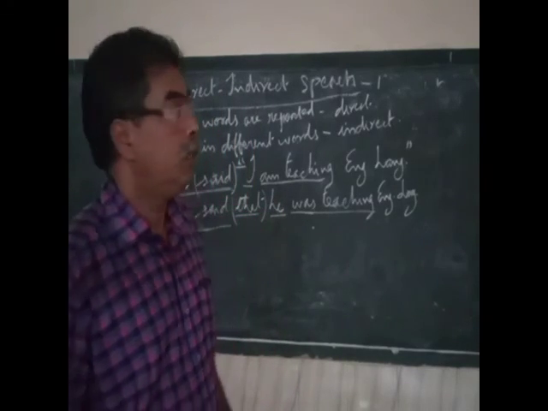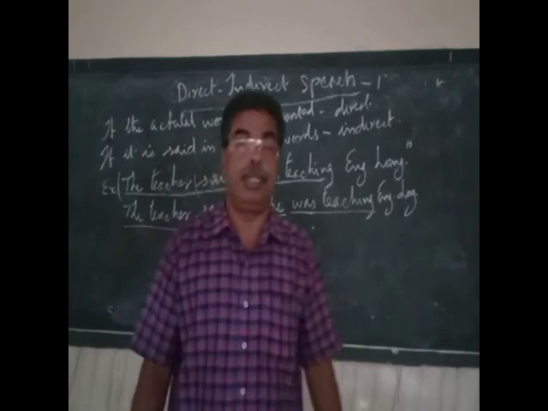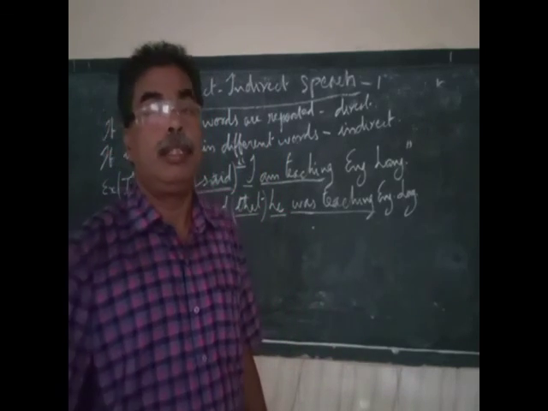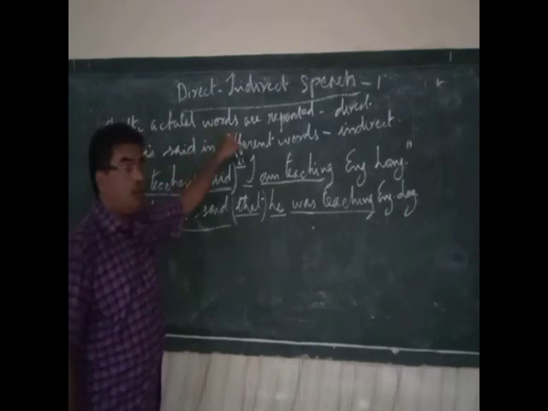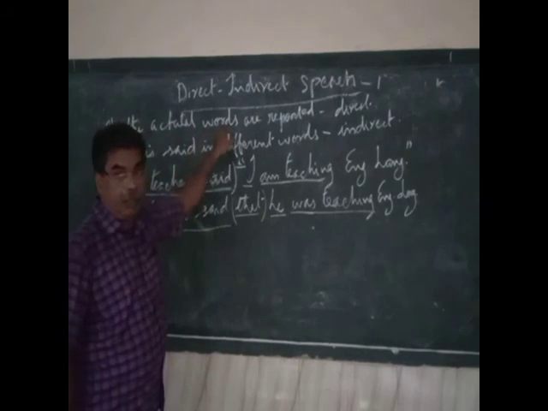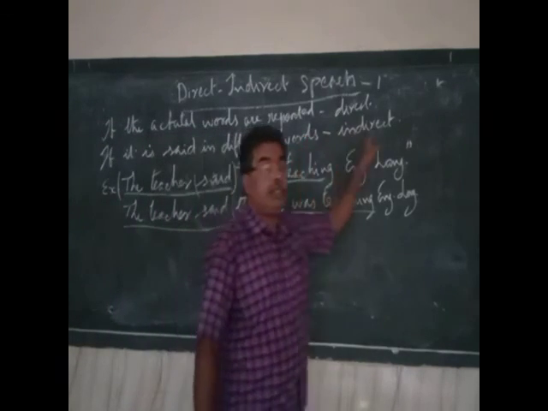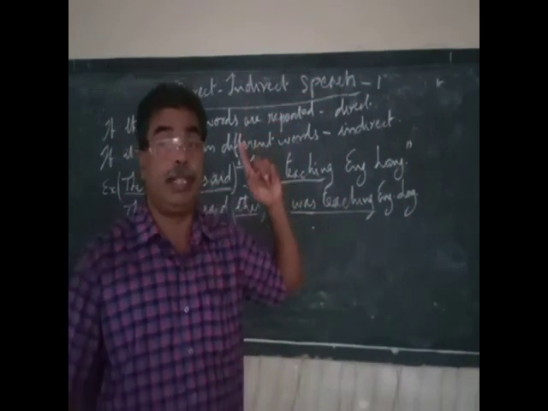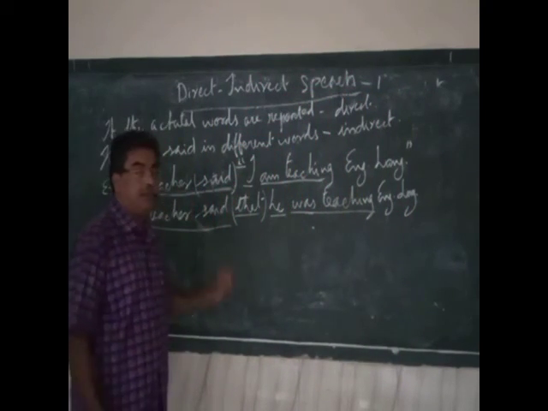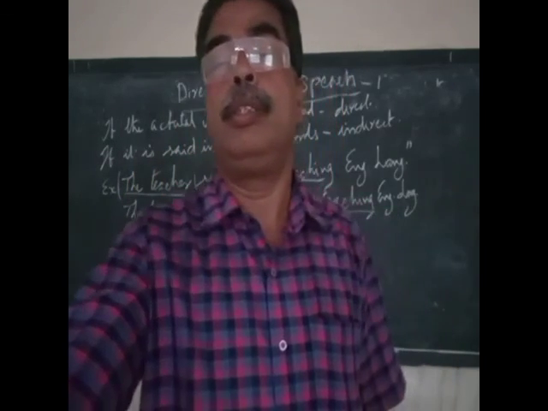Is that clear? In the next class, we will start with the rules. You should be able to understand now what is direct speech. If the speaker's own words, the actual words, are repeated, that is direct speech. If it is said in a different way, it is indirect speech. Is that clear? That's all for today. We'll see the rest in the next class.